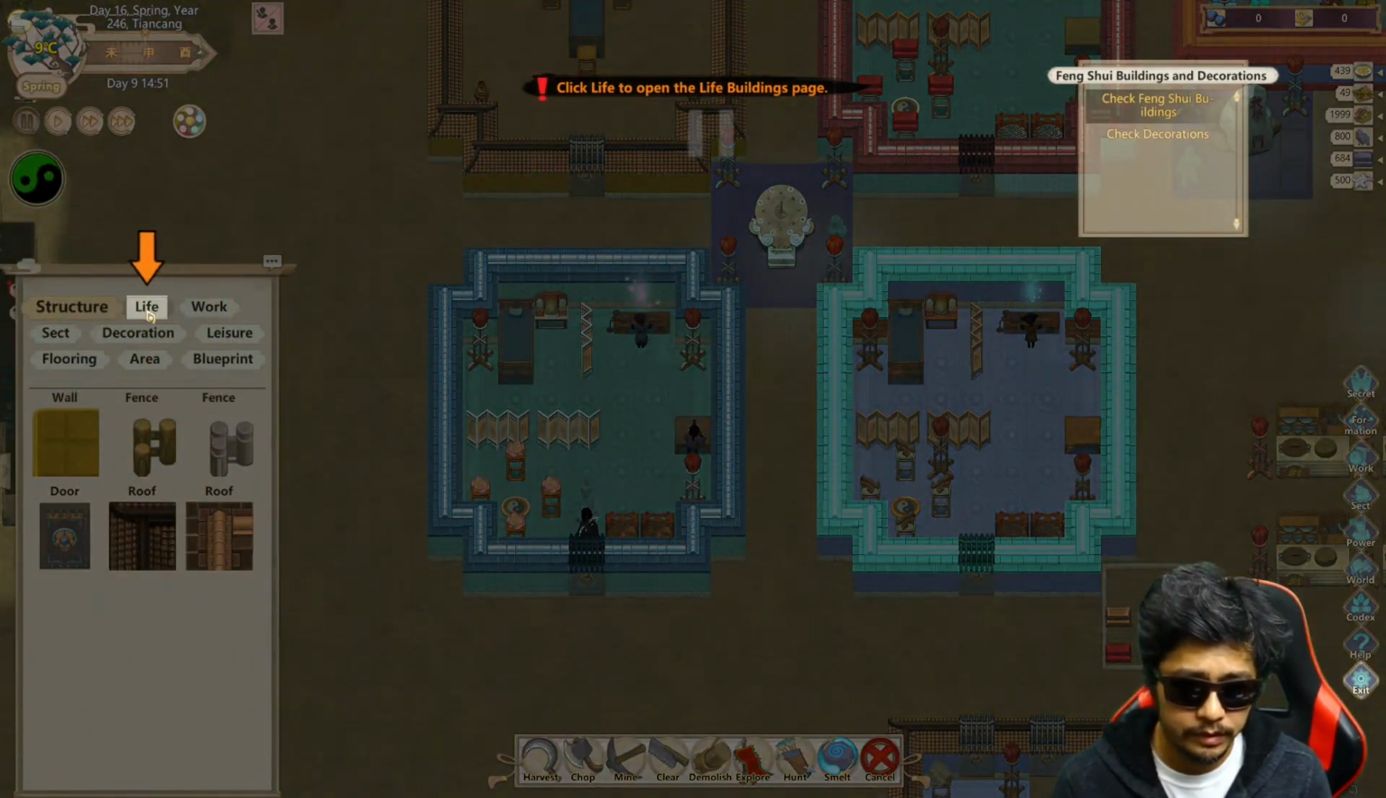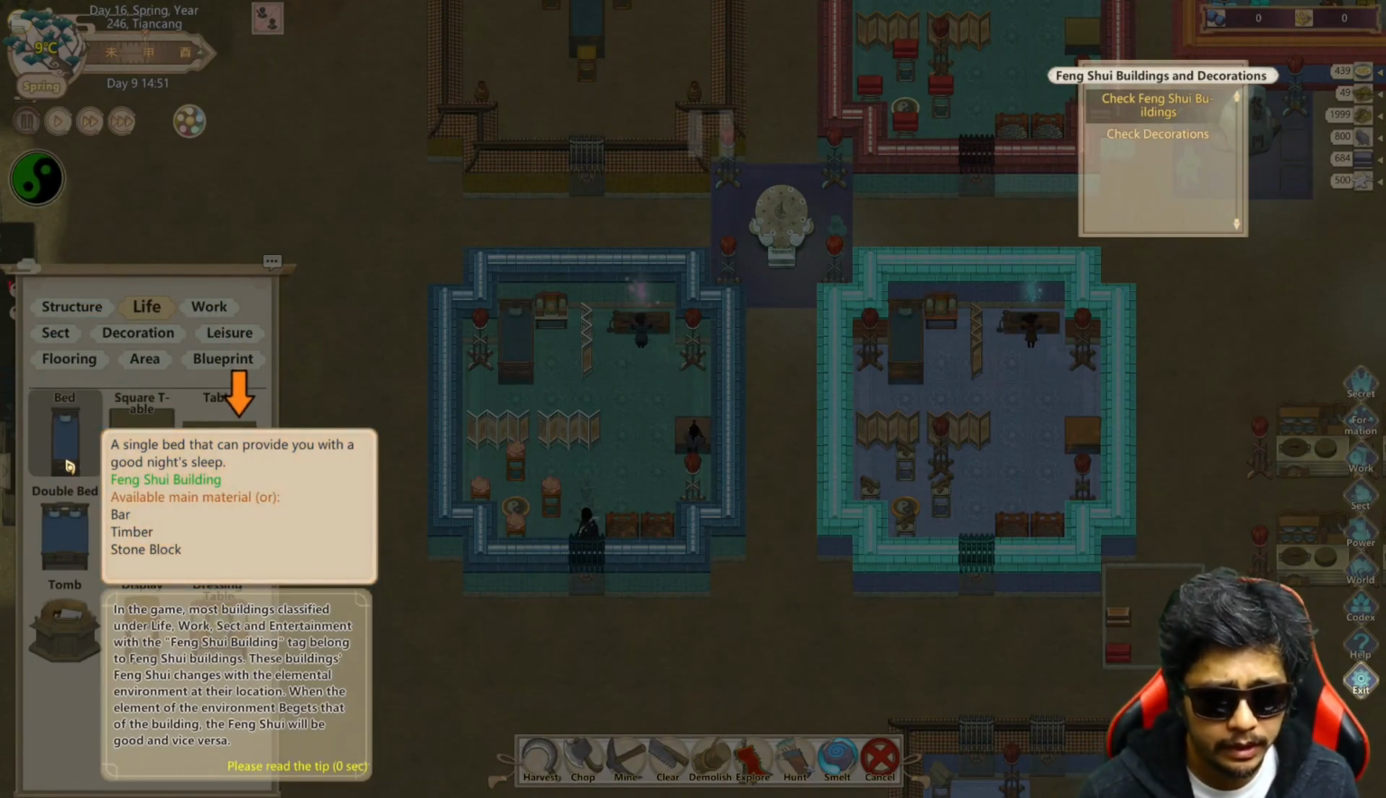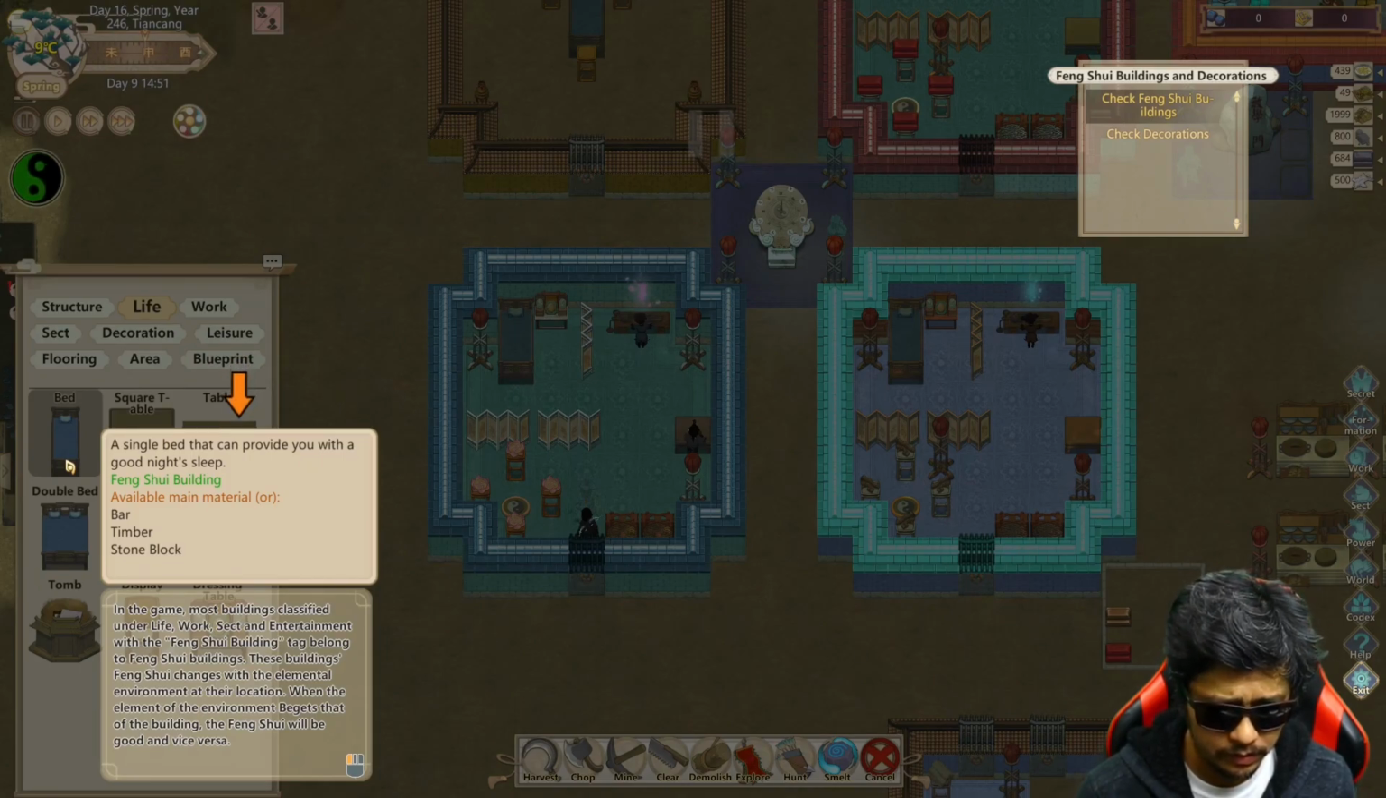Building. Life. Bed. A single bed that can provide you with a good night's sleep. Feng Shui building. Most buildings classified under life, work, sect, and entertainment with the Feng Shui building tag belong to Feng Shui buildings. These buildings' Feng Shui changes with the elemental environment at their location. When the element of the environment begets that of the building, Feng Shui will be good, and vice versa.